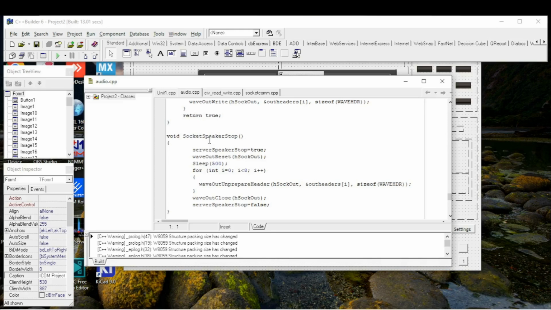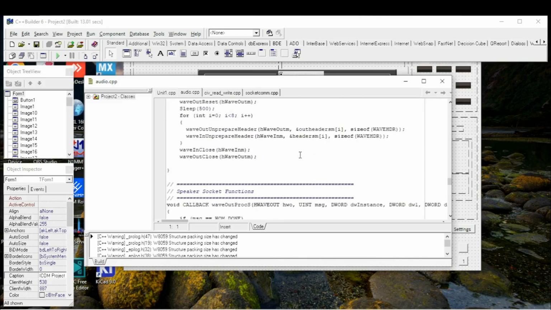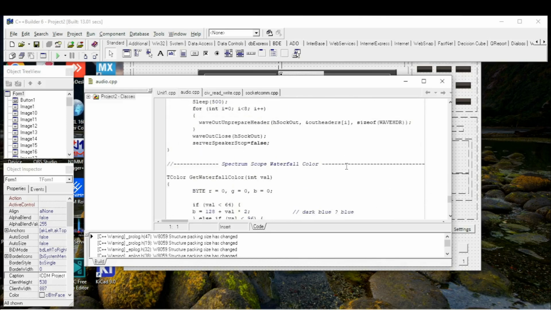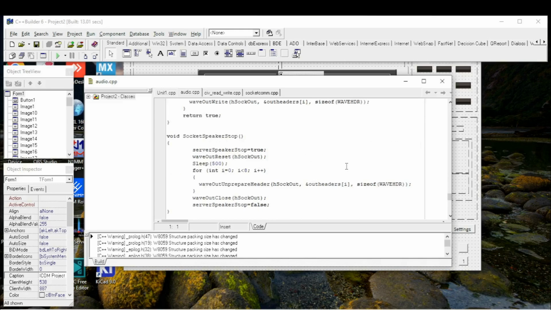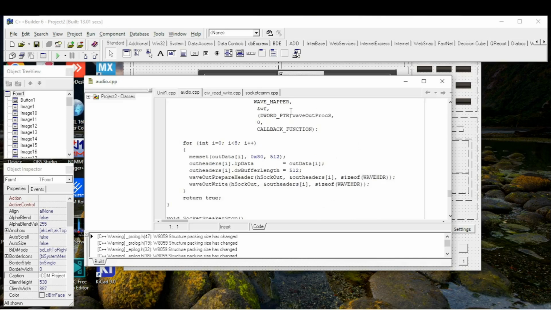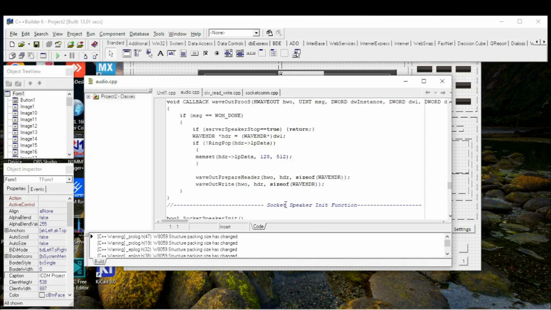Also we need a function to stop the speaker, because if we do not do it when we close the program, we will get an error. Also we need to stop it if we are using half duplex communication, microphone and speaker. We are not able to send and receive audio from the ICOM at the same time. It only works one way, in or out. So when we use the microphone, we have to stop reading data for the speaker.